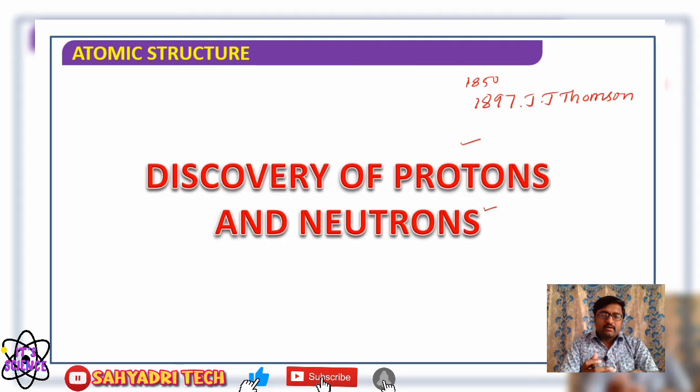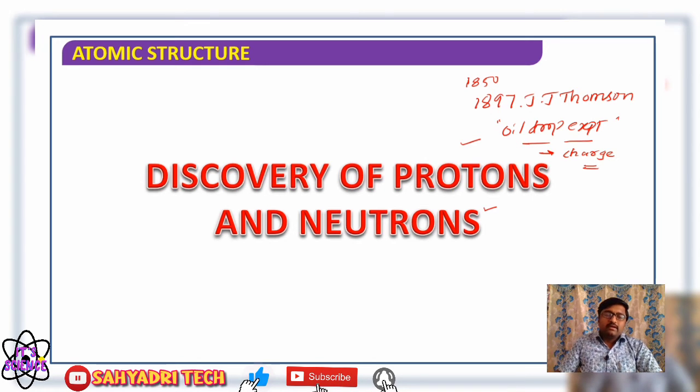Further, the charge of those negatively charged particles, or electrons, was measured quantitatively by R.A. Millikan by conducting what? By conducting an oil drop experiment. With the help of that, he successfully identified the charge present on the electron, the charge of those negatively charged particles. Now in this session we try to understand the discovery of protons and neutrons.